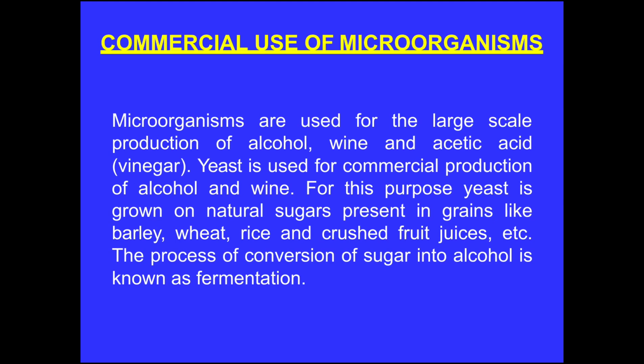Now, what are the commercial uses of microorganisms? Microbes are used for large scale production of alcohol, wine, acetic acid, that is commonly known as vinegar. Yeast is used for commercial production of alcohol and wine. For this purpose, yeast is grown on natural sugars present in grains like barley, wheat, rice, crushed fruit juices, etc. The process of conversion of sugar into alcohol is known as fermentation.